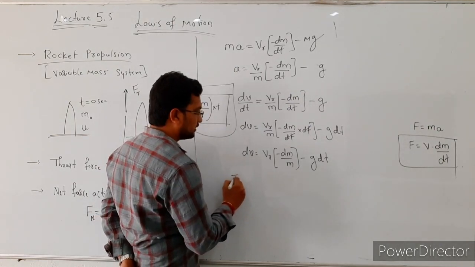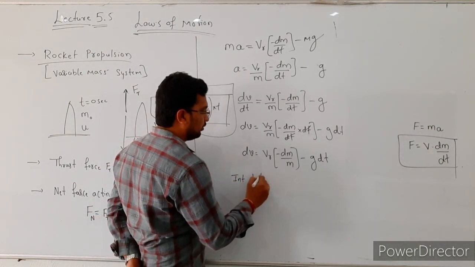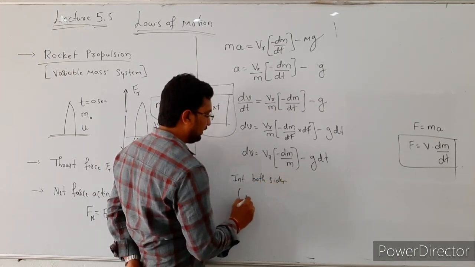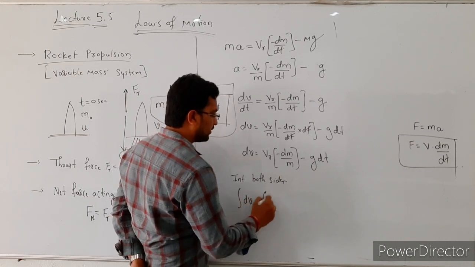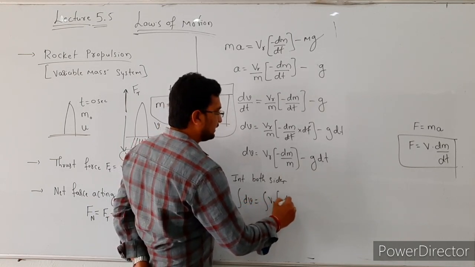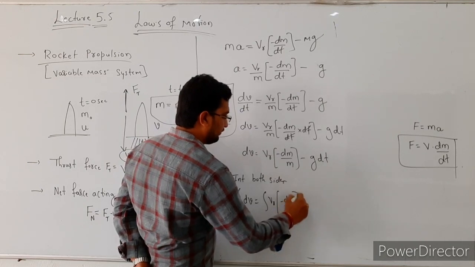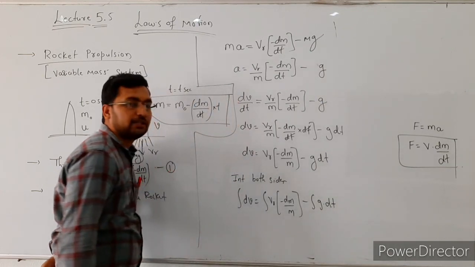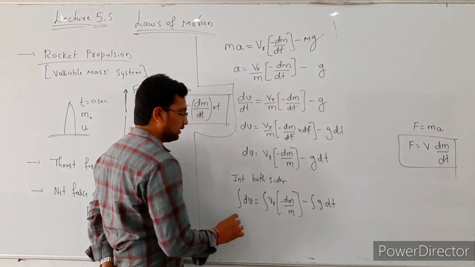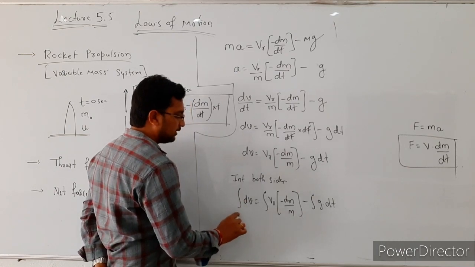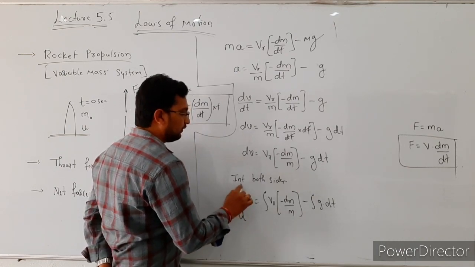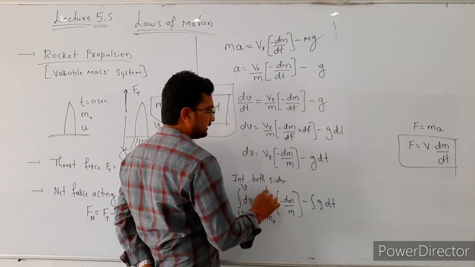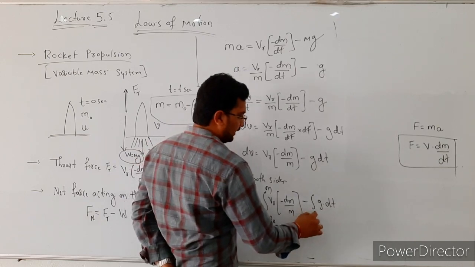Integrating both sides: the integration of dv is equal to the integration of V_r times minus dm by m, minus the integration of g dt. Here the limits are from initial velocity u to final velocity v, from initial mass m0 to mass m, and from 0